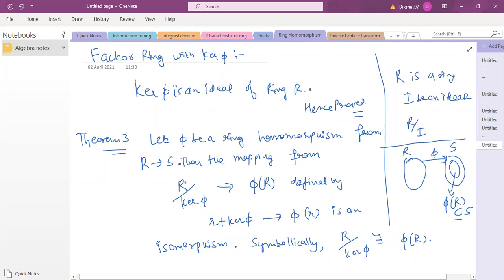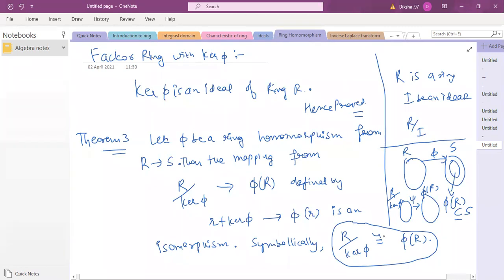Now we are saying that this R by kernel phi, if you define it as a separate ring, is not going to be a subset of R. This is just going to be an entirely different ring. From here to phi of R, this is going to be an isomorphic mapping. Whatever notation you can use, a new map you can define, say psi. This psi map is going to be an isomorphism, and this is how it is denoted. This result is going to be used in many other results, so you need to remember that. So is the statement clear?